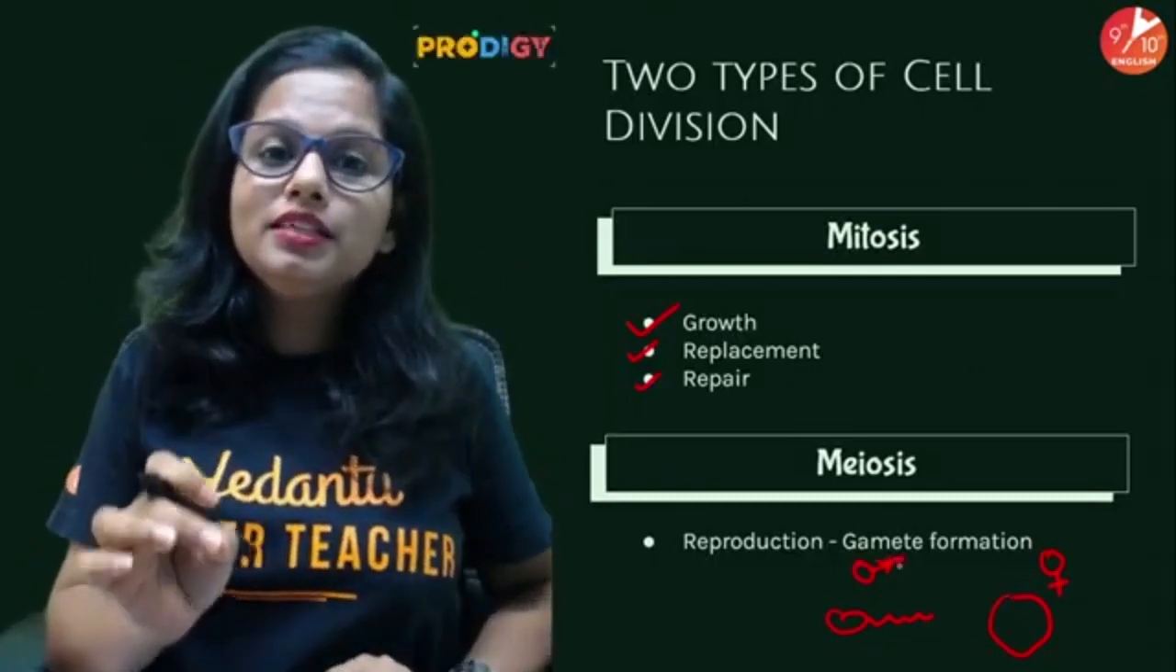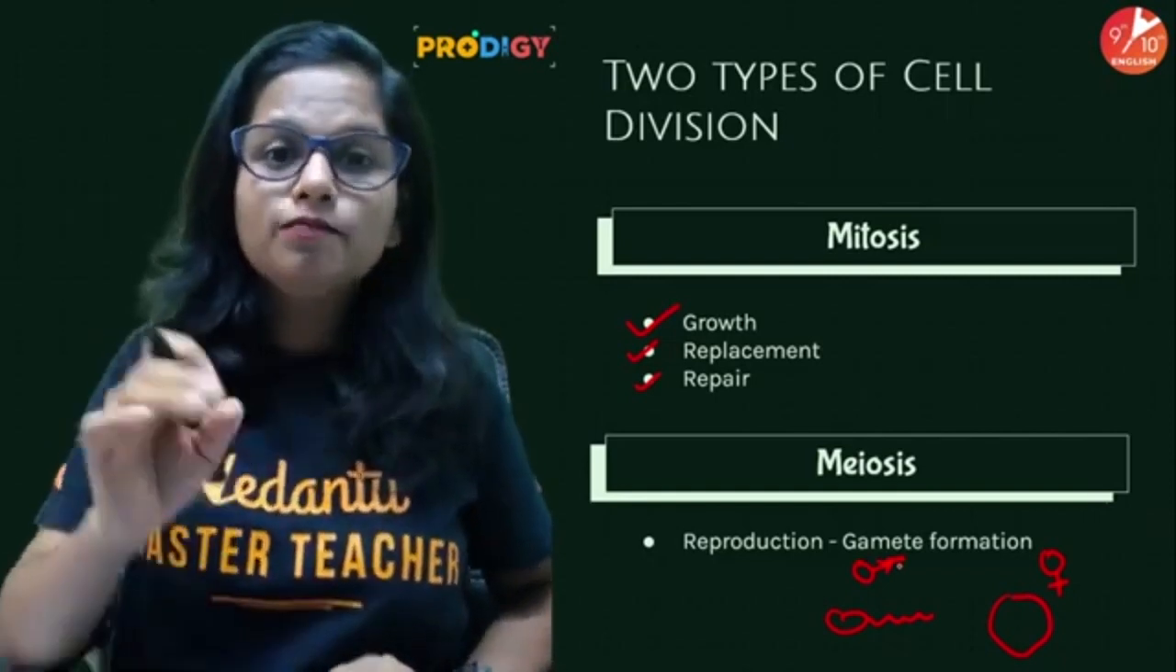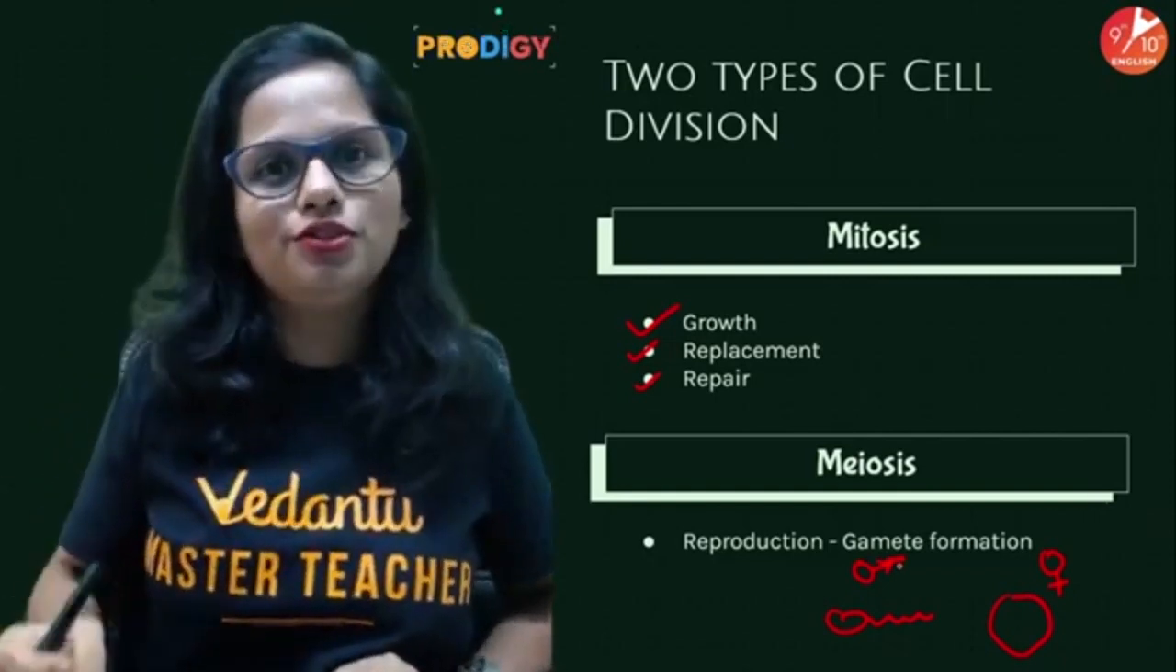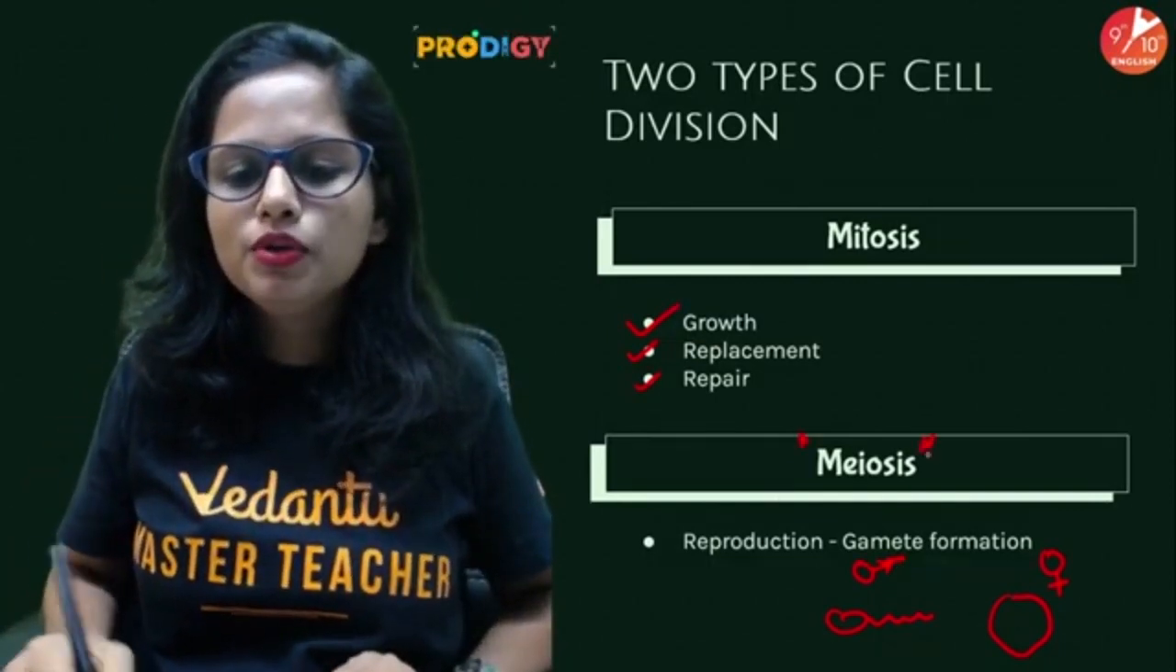So gametes are specialized cells, and for the formation of these specialized cells, a special form of cell division is required, and that cell division is known as meiosis.